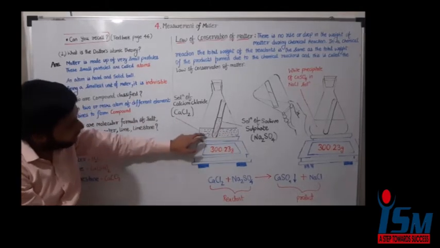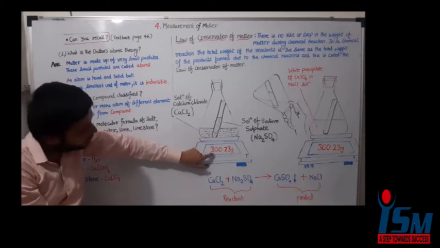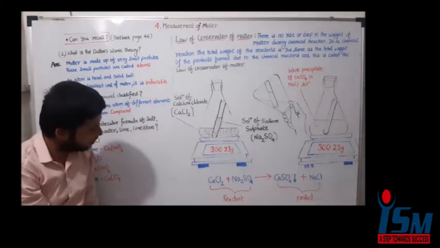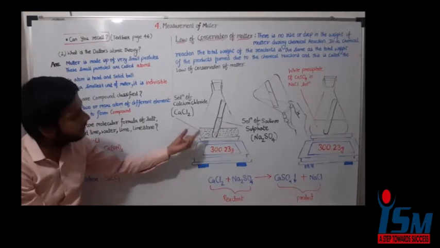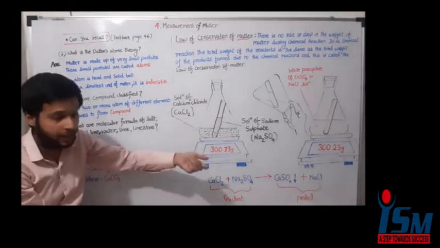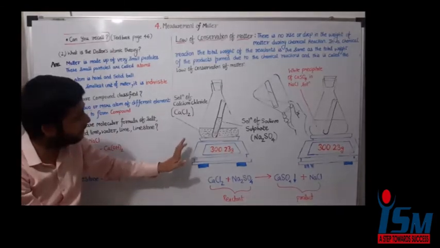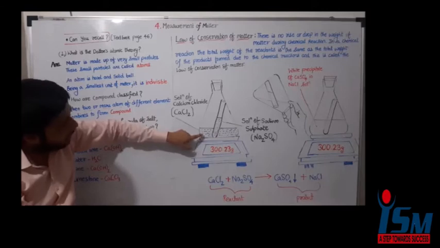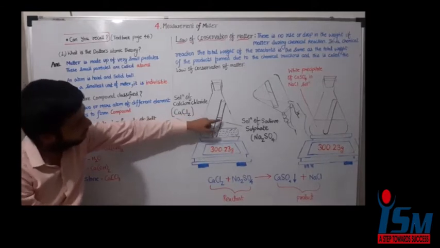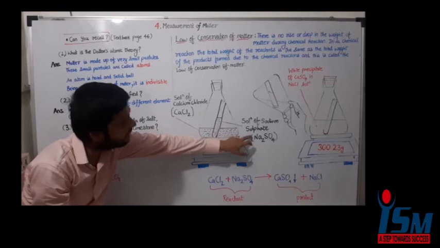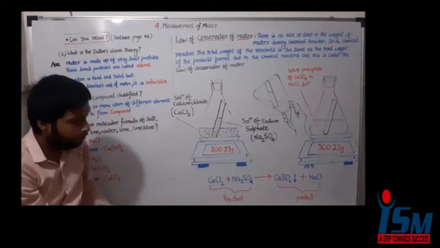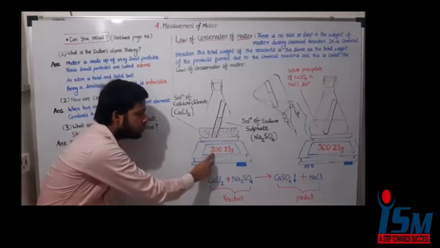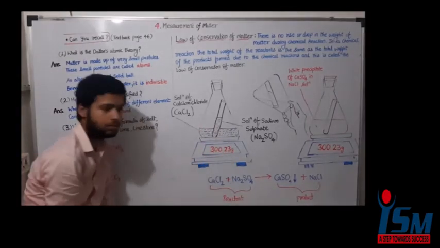The total weight before the reaction is 300.23 grams. They are the reactants. Sir, they have not reacted yet. They are going to react. Have I reacted them yet? No. The solution of calcium chloride is kept in a conical flask, and the solution of sodium sulfate is kept in a test tube. Before the reaction takes place, the net mass was 300.23 grams.